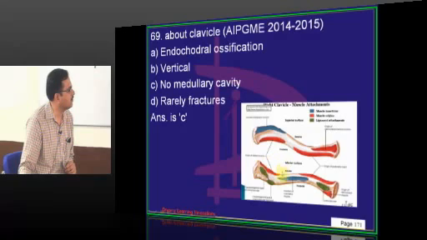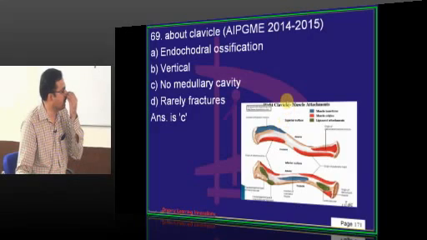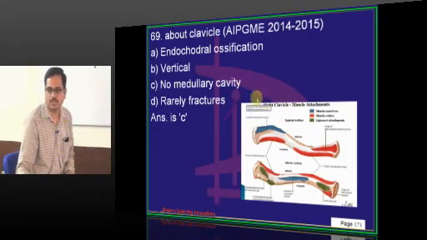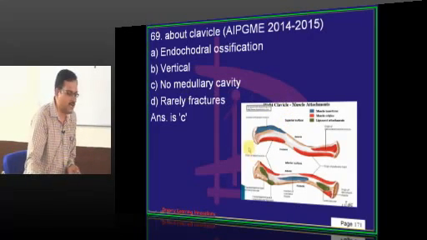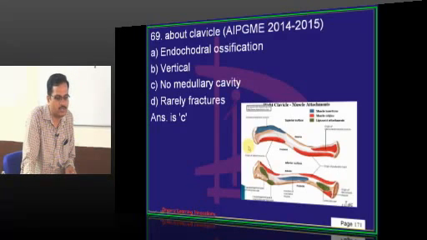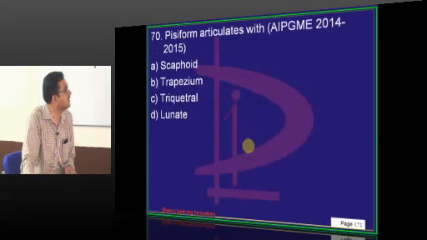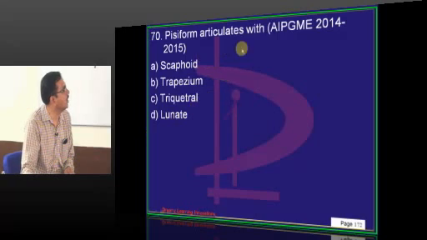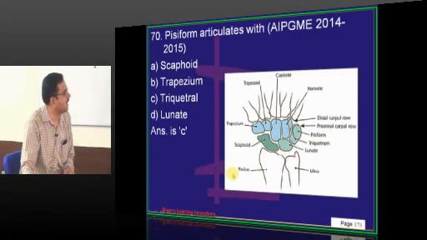What is the common site of fracture? The junction between medial 2/3 and lateral 1/3. So, it is a long bone with intramembranous ossification. First bone to start ossification, that is in the 5th week of intrauterine life. Last bone to complete ossification, that is in the 21st year. Pisiform bone articulates with. So, you should know the carpal bones.